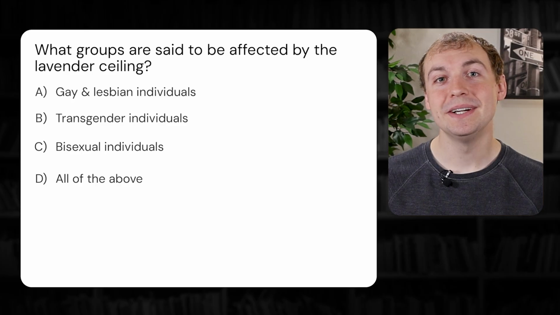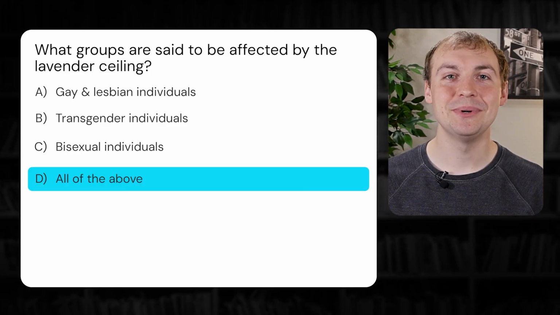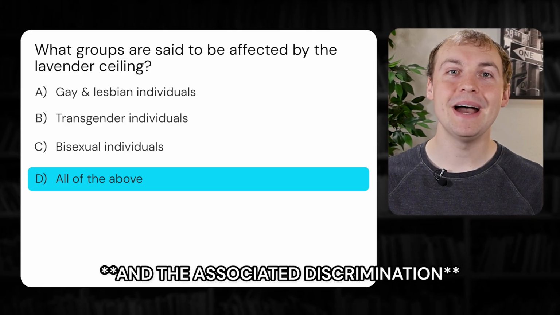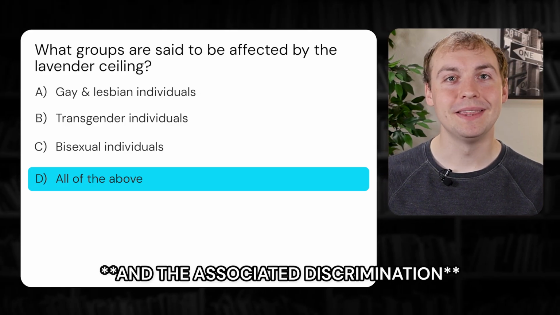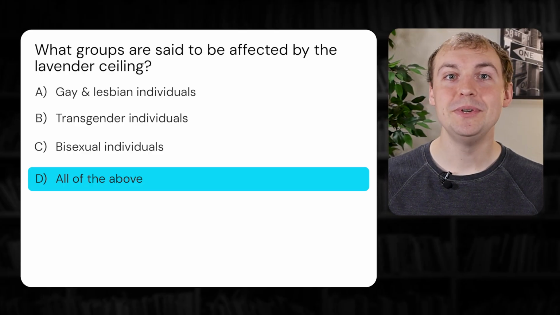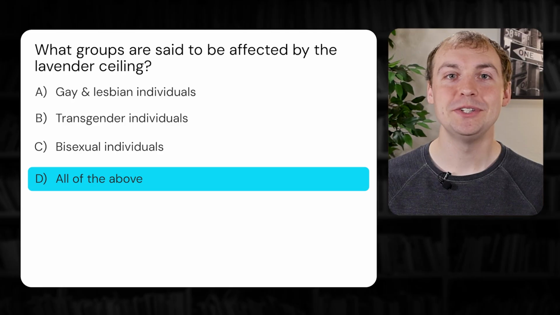The correct answer here is D, that all of these groups of individuals are affected. As we discussed in the last question, women tend to be affected by biases and stereotypes. Related to that, there may be a term that you're familiar with, the glass ceiling. This is a term used to describe the effect where women tend to be limited in their career advancement opportunities due to their gender. This can happen to those in the LGBTQ+ community as well, which is referred to as the lavender ceiling. Now, on to question 8.